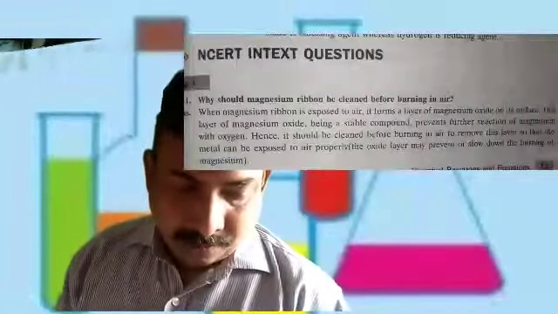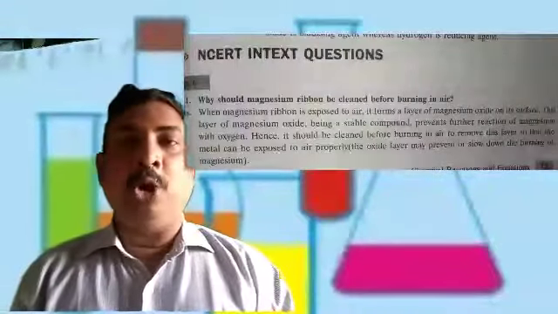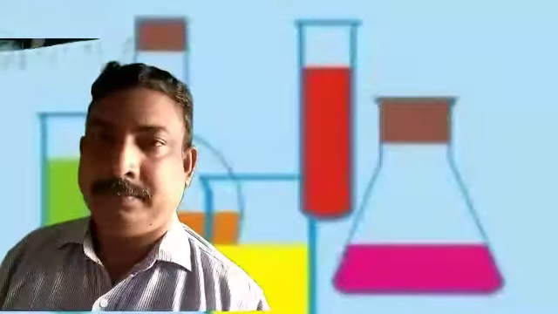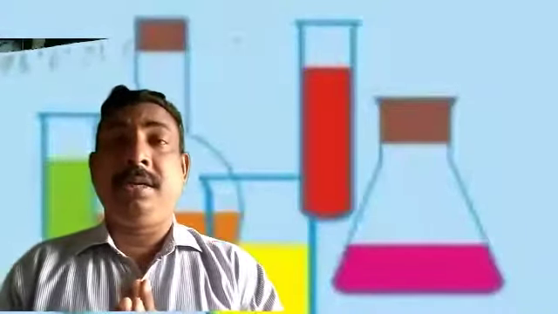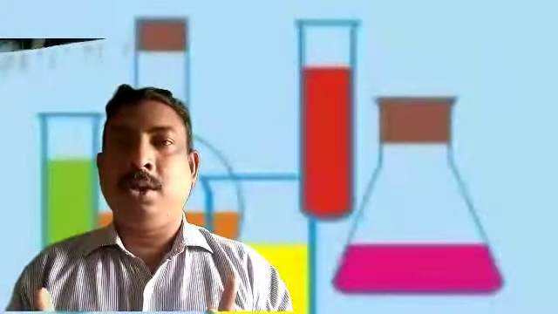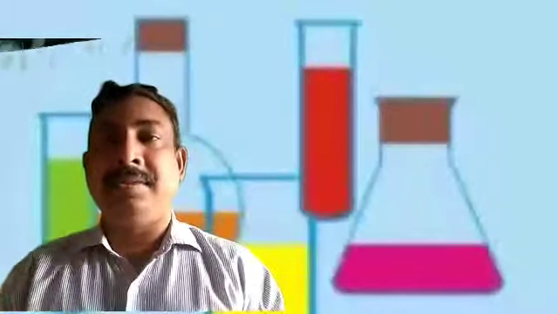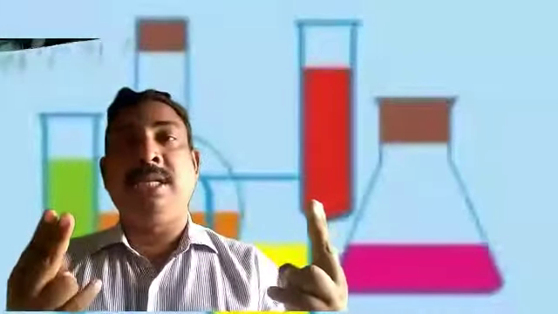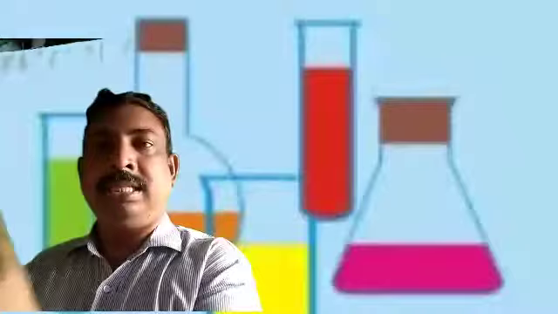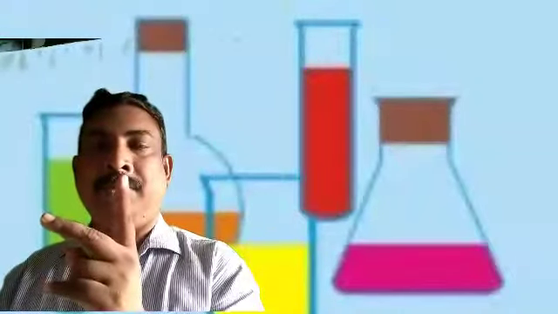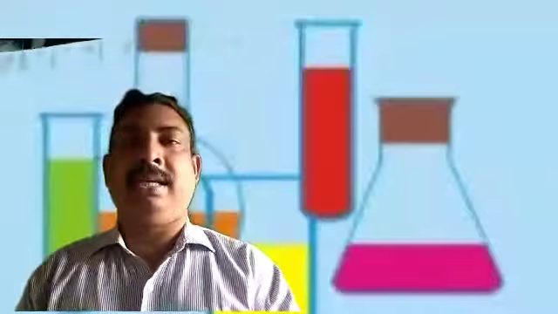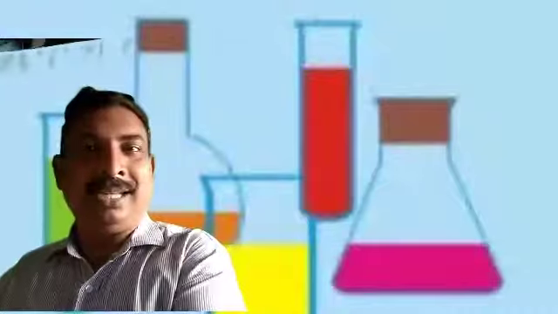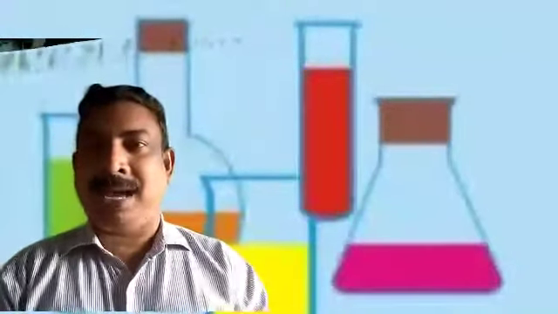Now look at the next question. Write the balanced equation for the following chemical reaction: hydrogen plus chlorine gives hydrogen chloride. So hydrogen H2 plus chlorine Cl2 gives hydrogen chloride, formula HCl. But here two hydrogens and two chlorines are there, while on the right hand side you can see one hydrogen and one chlorine. If you put 2 in front of HCl, now you can check both sides: 2 hydrogens are there, and 2 chlorines are there. Now our equation is balanced.